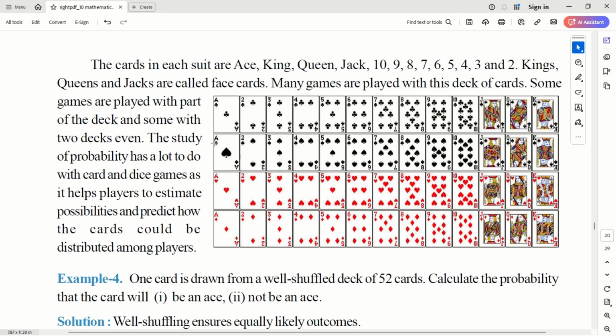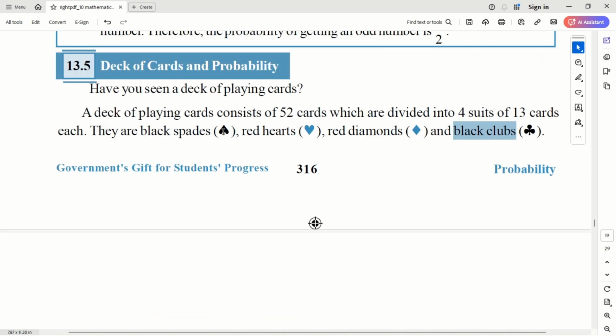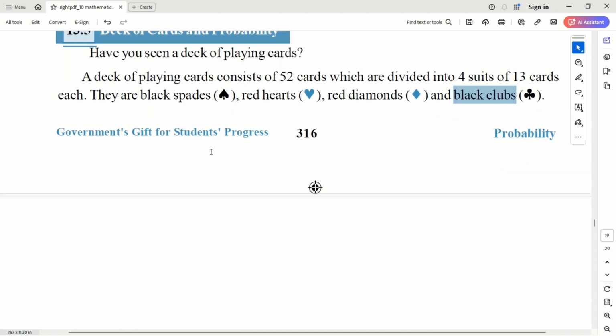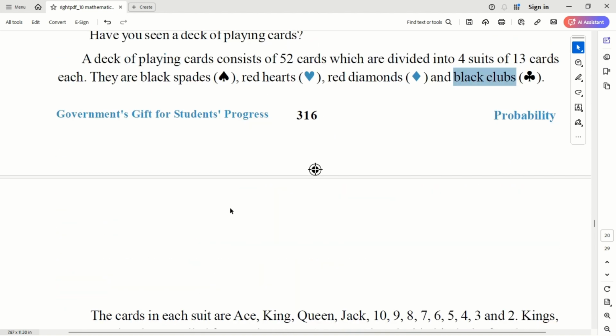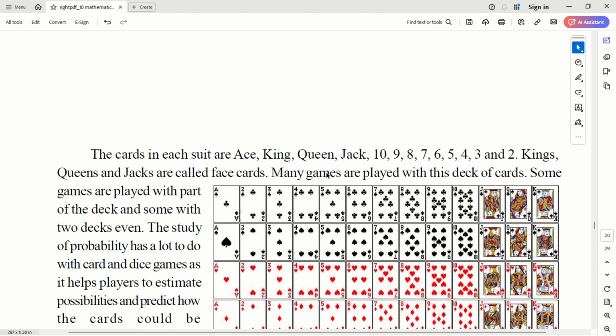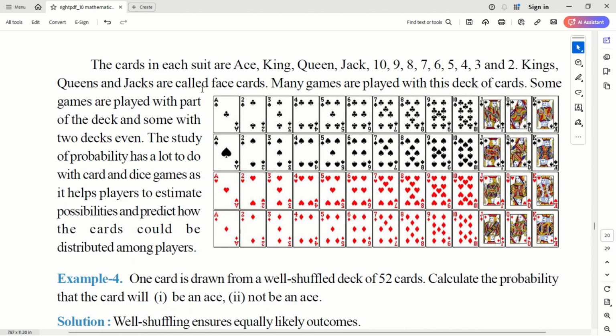Okay, this is called spades. You can see here, right? Black spades. Because it is black in color, it's called black spades. And you have red heart. Correct. This is heart symbol, red heart, and this is red diamonds. Red diamond. So you have four suits.